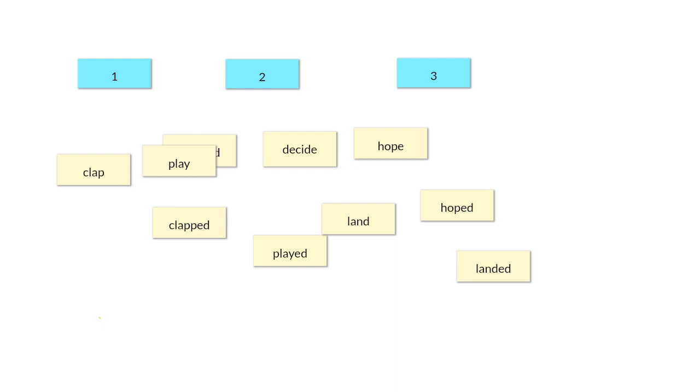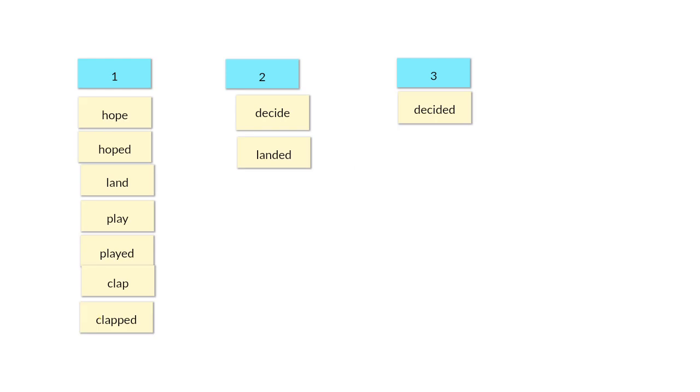Our first word is decide. Decide has 2 syllables. So we will put this in the 2-syllable column, decide. Next, we'll look at decided. Decided has 3 syllables.